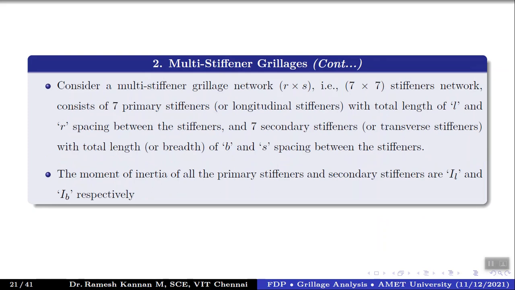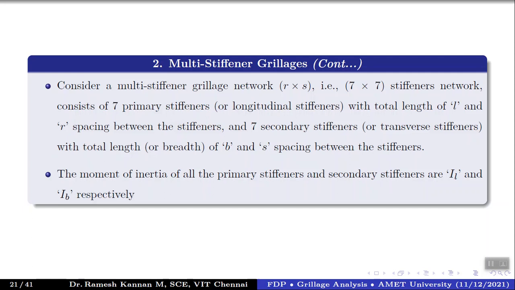Right, so we'll consider multi-stiffener networks, which has R cross S, which is 7 cross 7 stiffener networks. They consist of 7 primary stiffeners, the longitudinal stiffeners, with total length L, and R is the spacing between the longitudinal stiffeners.